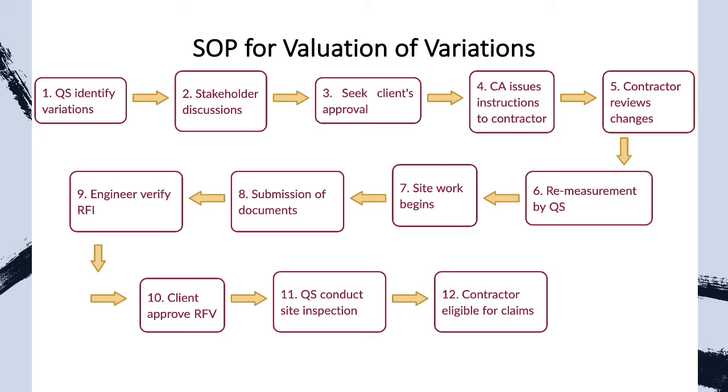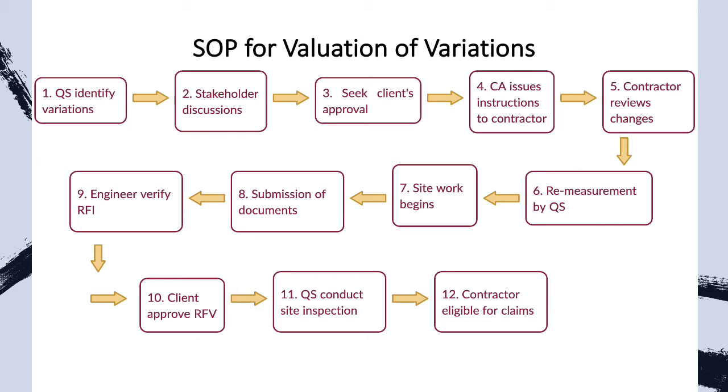Finally, contractor will be eligible for valuation claim once the value of work done under variations have been submitted with the support of documents such as AI, the contract and construction drawing to identify the changes mentioned via addition or omission, revised BQ, RFV, RFI to be verified by appointed engineer as well as submissions of photos taken on site. RFV needs to be approved after architect issues instructions to the contractor, while RFI needs to be prepared before, during, and after work done.